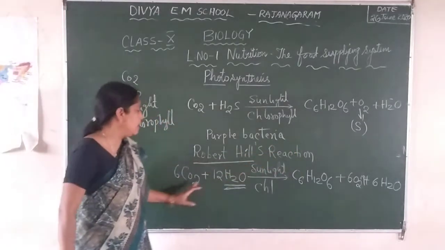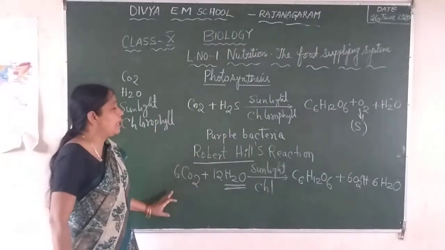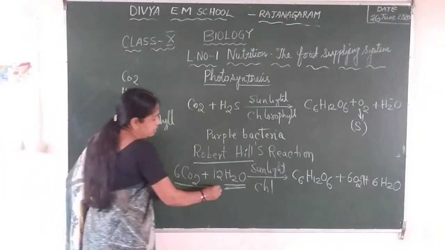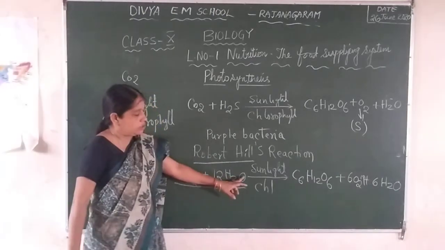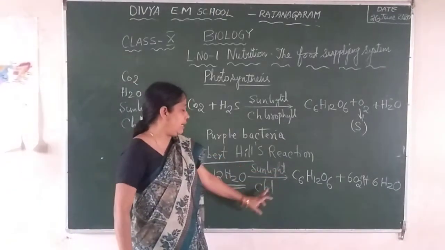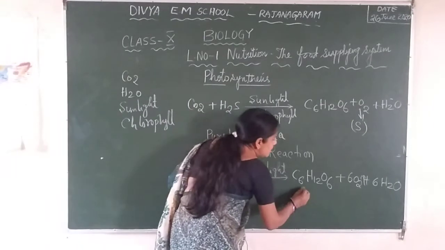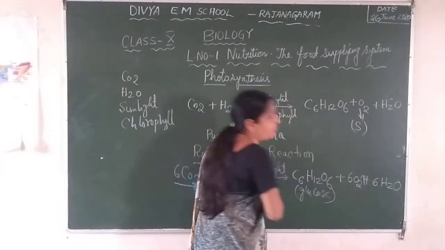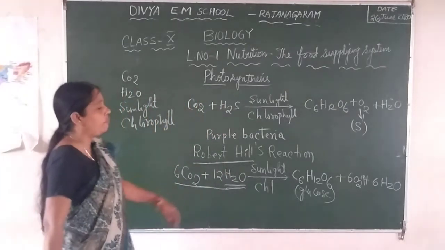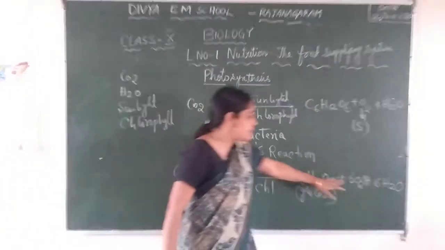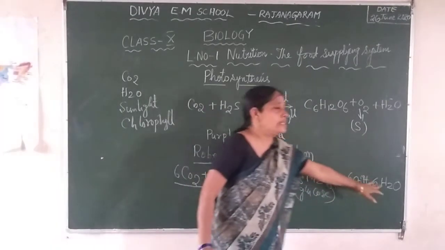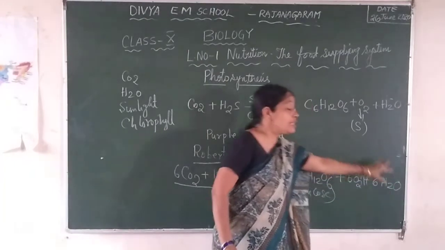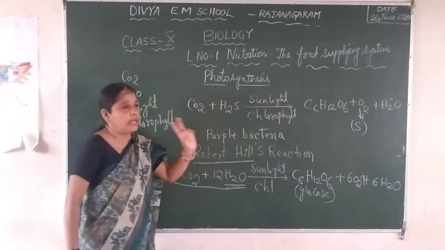As he stated, Hill's reaction is nothing but the final equation for photosynthesis. 6 molecules of carbon dioxide react with 12 molecules of water in the presence of sunlight and chlorophyll, and the end product is C6H12O6, glucose, which is a simple form of carbohydrate, plus 6 molecules of oxygen and 6 molecules of water.